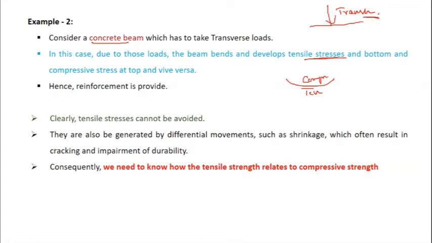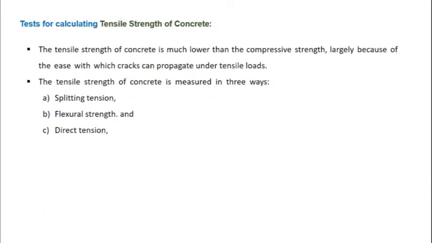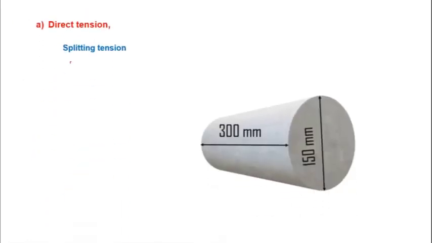So we need to know what the tensile strength value is going to be, in order to take care of that. So now let us go into the test procedures of the three tests I have mentioned earlier, that is splitting tension, flexural strength and direct tension. Coming to the first one, splitting tension. Let me start with the splitting tension test.